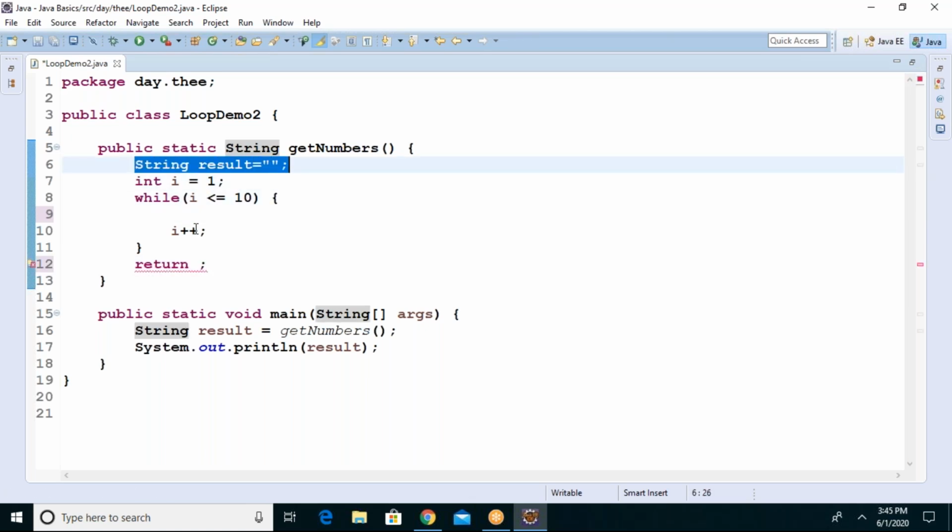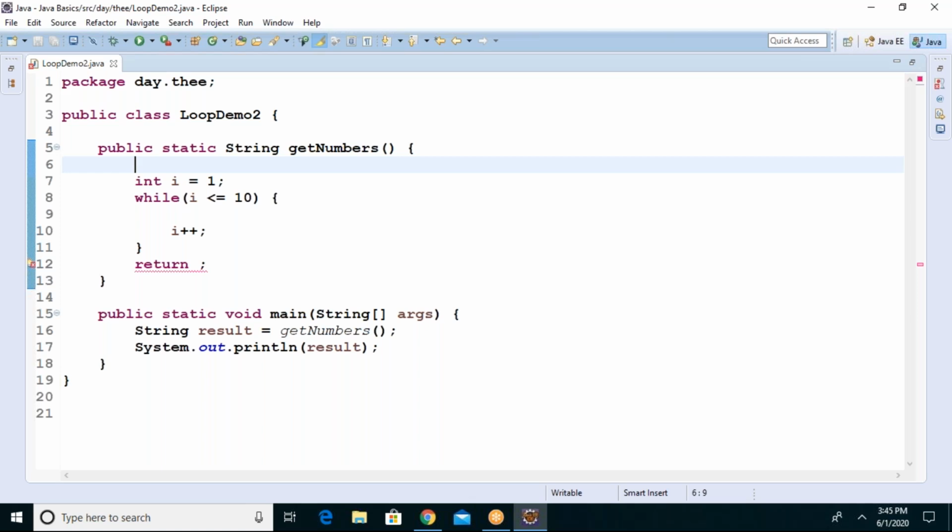Sum of those numbers means what? 1 plus 2 plus 3 plus 4 plus 5 plus 6 plus 7 plus 8 plus 9 plus 10. The total will come to 55. I want to do that. Can anybody help me out here on how to achieve that?